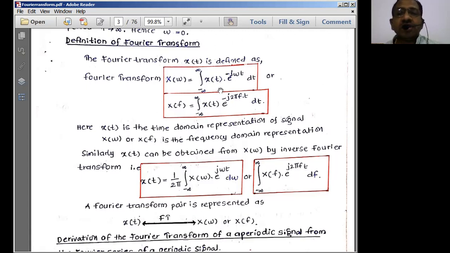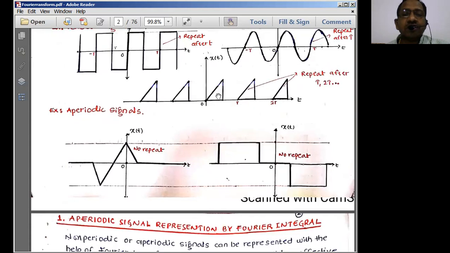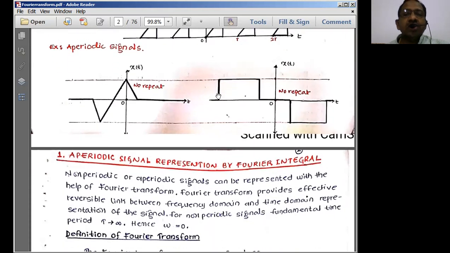The meaning is that x of t is multiplied with e power minus j omega t. What is the meaning of it? Here we have to represent the entire signal in terms of its frequency components. What is the meaning of that? If you represent this signal, as we discussed in the last class, this is the signal I have, and I want to represent it in the frequency domain. To do so, we simply multiply this x of t with e power minus j omega t. So what is that e power minus j omega t?